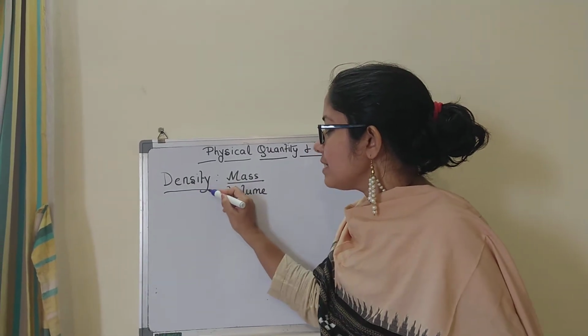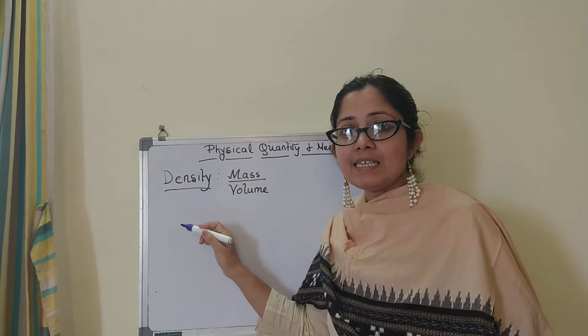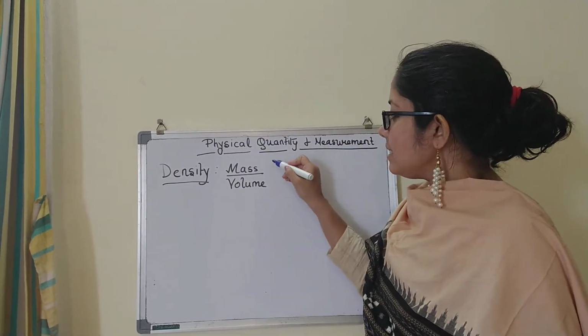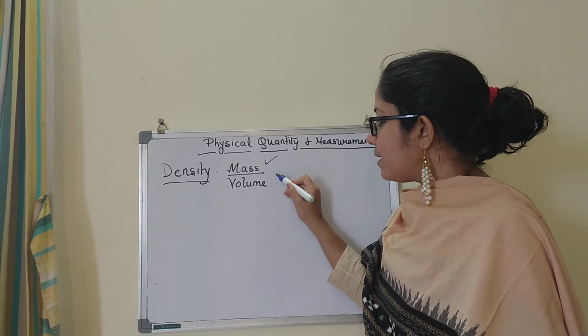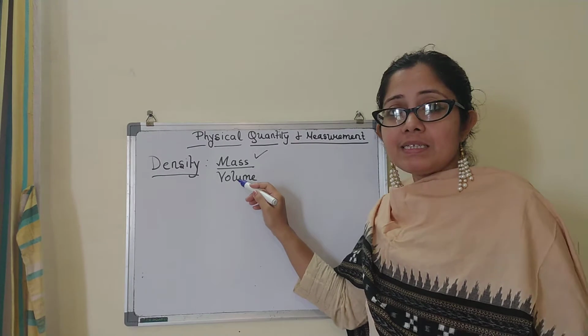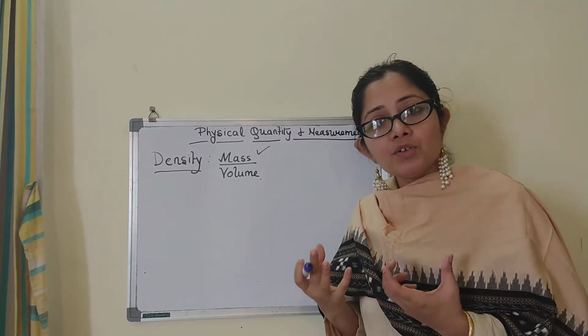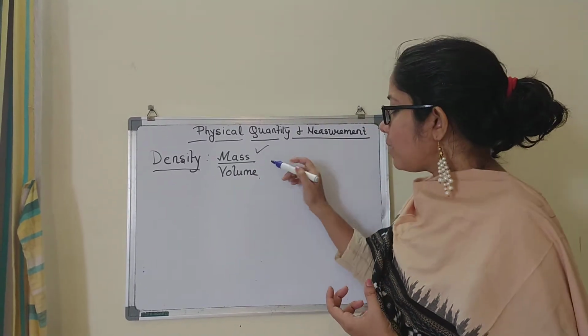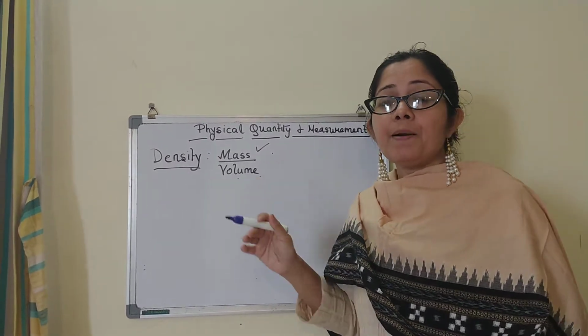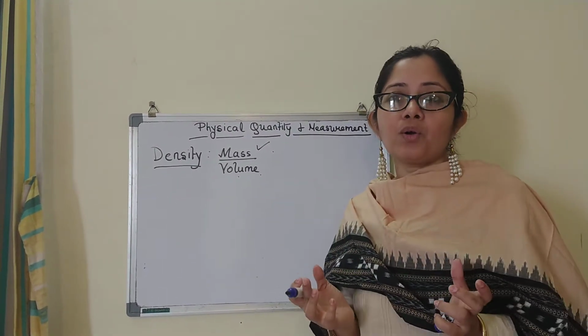So what is density? Density is how heavy a substance is. Or in other words, it is mass per unit volume. So what is mass? Mass is the amount of matter present. And what is volume? The amount of space it is occupying.